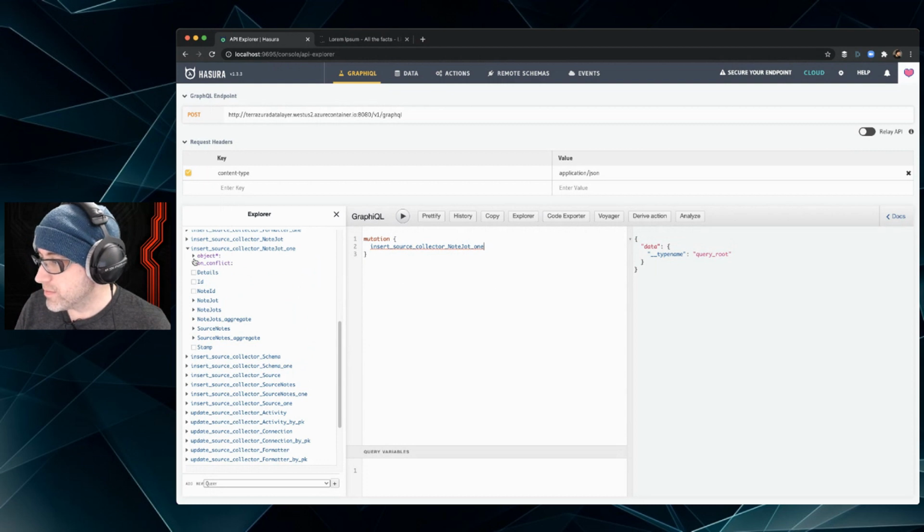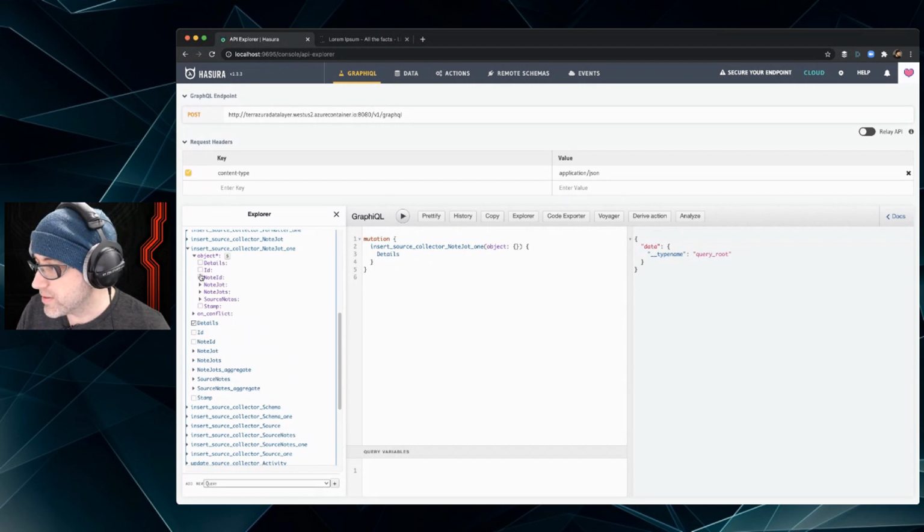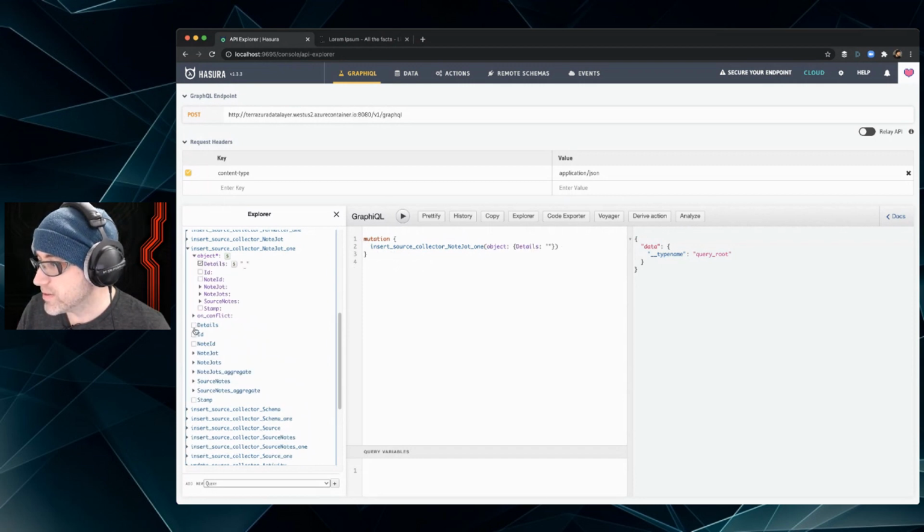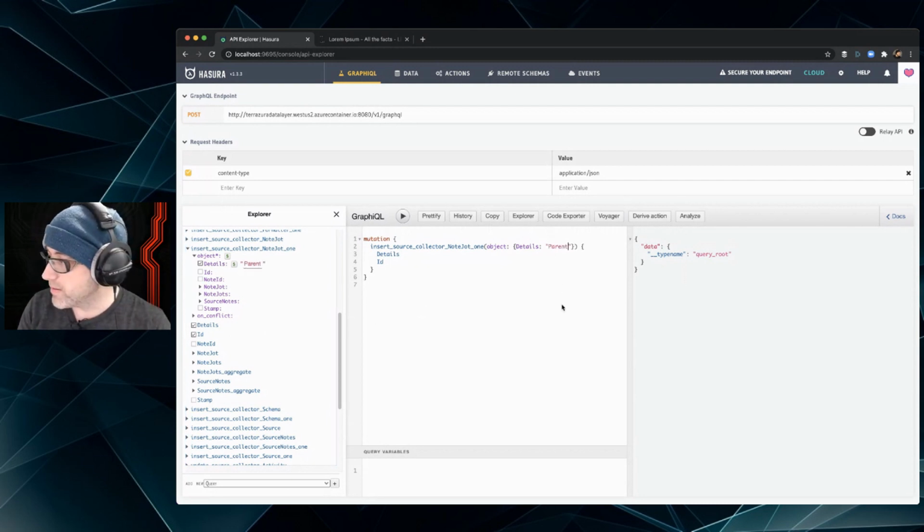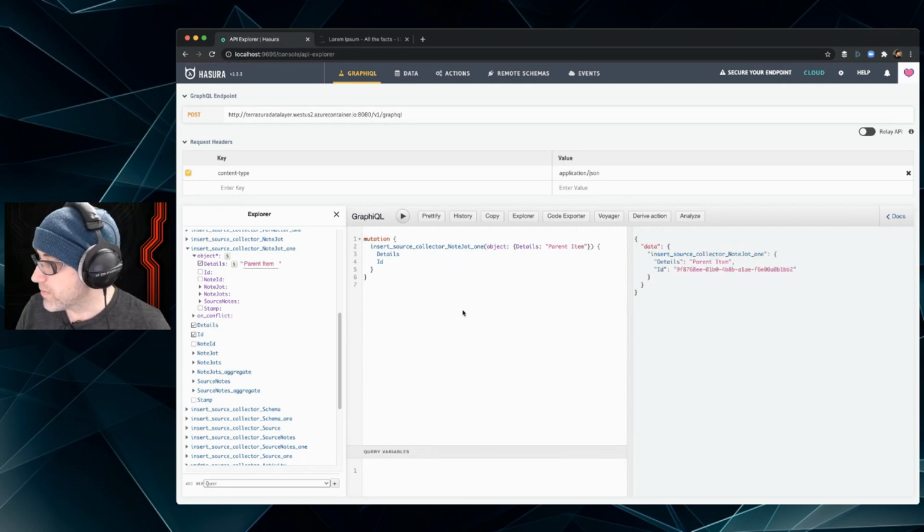So then we'll do by details again, and all that rest of that stuff should be inserted. No problem. Oh wait, I need to do object and then details. Details is what's returned. Actually, let's do details and ID. Okay. Then we'll add this. We'll say this is the parent item. Run that. Okay, and we're going to take this ID.